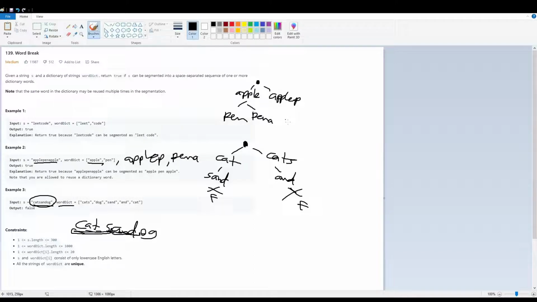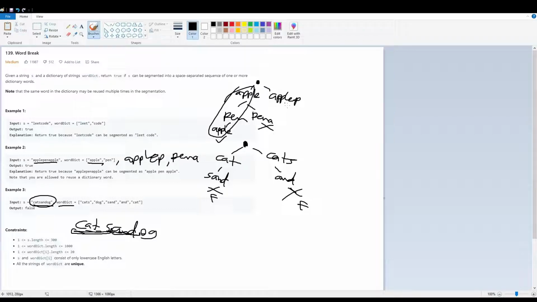Okay, and etc. And then obviously this would resolve to apple. So we can take this path here, pen a. If we do take pen a, then the remaining letters would be P, P, L, E, which obviously is not in a word dictionary here, so that resolves to false.